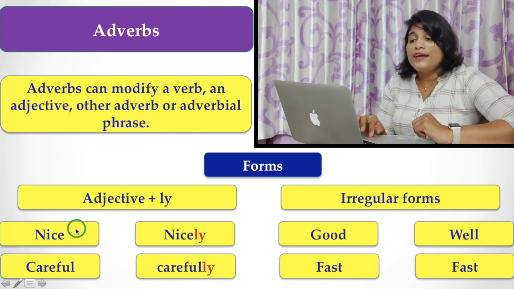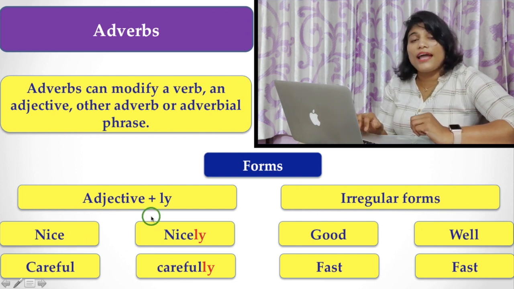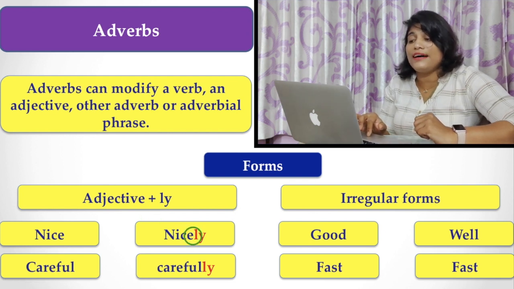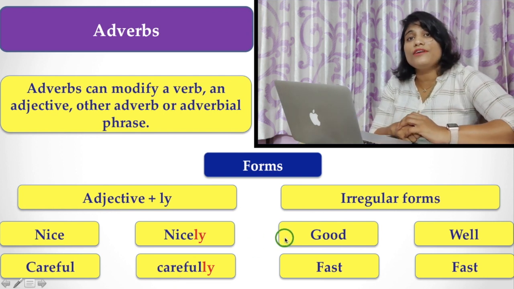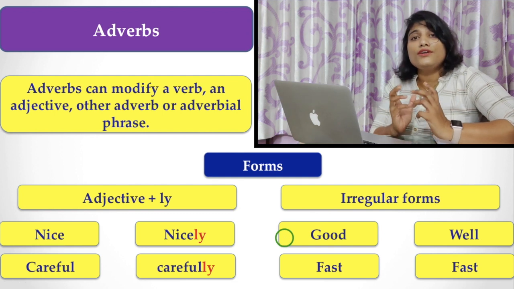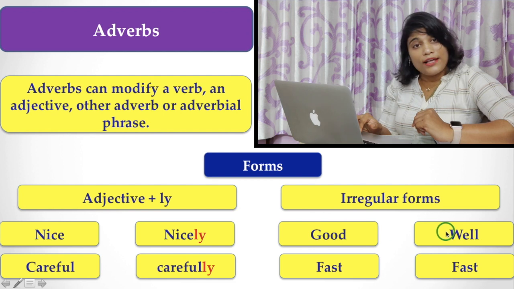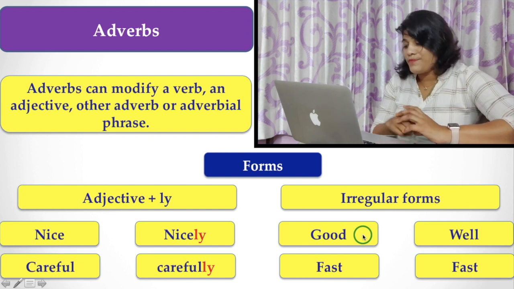Here you find nice, careful; these words are actually adjectives, and when we wish to make them adverbs, we just add ly to these adjectives. Similarly, there are some irregular forms too, where you need not use the ly form. That is good, well, fast. All these are irregular forms of adverbs.